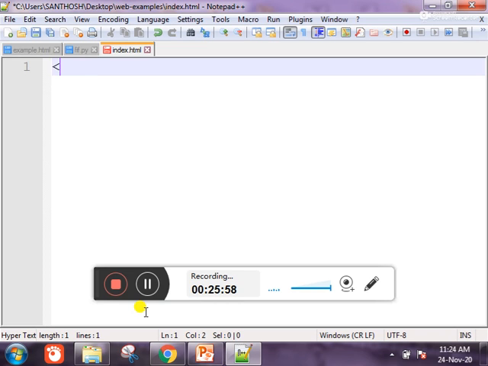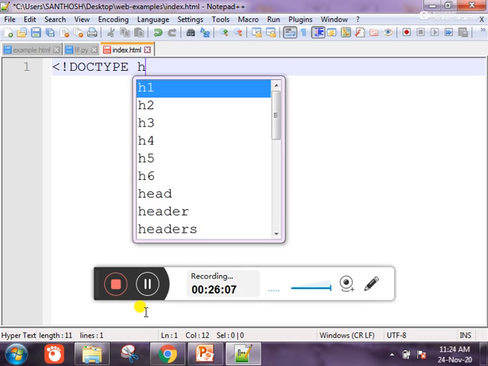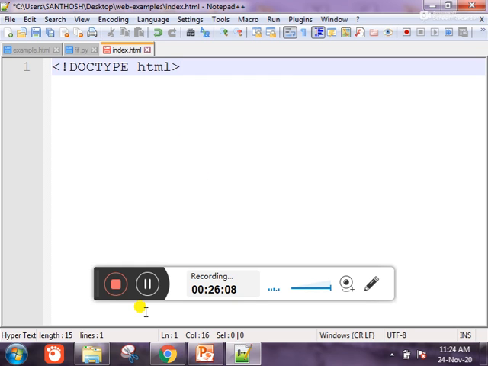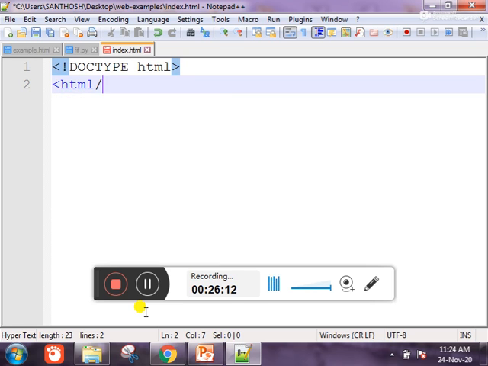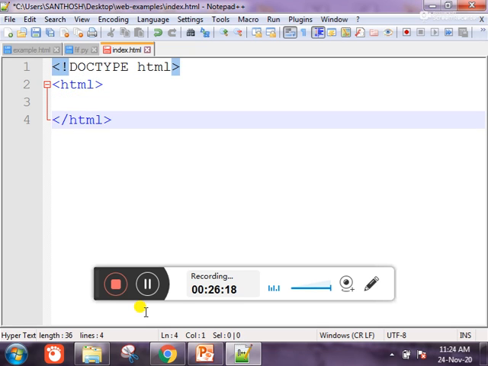First, what we have to do? First type doctype html. This is the best practice, this one is actually optional. For best practice you type doctype html, and next the html tag. Next you have to give tab space.